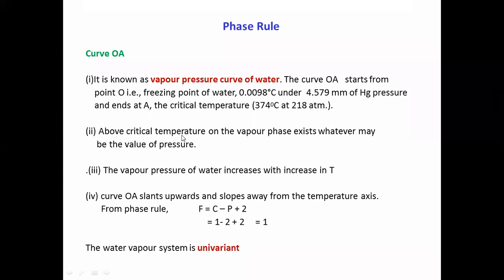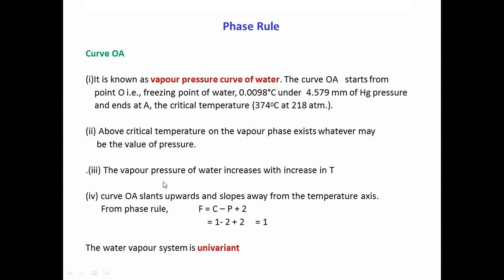Above the critical temperature only the vapor phase exists whatever may be the value of the pressure. The vapor pressure of water increases with increasing temperature. The curve OA slants upward and slopes away from the temperature axis.